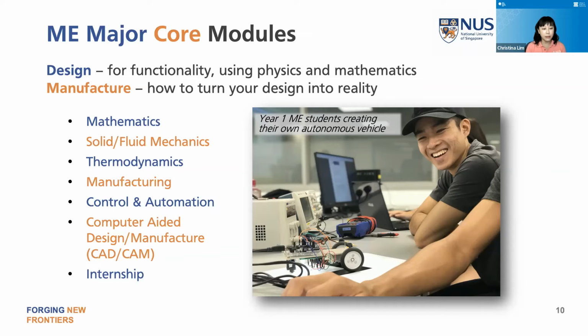And then the other parts, such as manufacturing and computer-aided design, are linked to the manufacturing space. And of course, CAD/CAM is part of bringing your design so that it can be manufactured. And then control and automation is part of making sure that whatever you design, if it's an autonomous system or it's a machine, it will work.